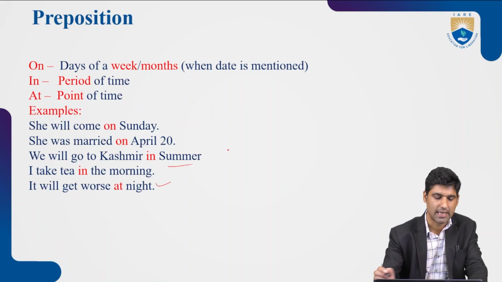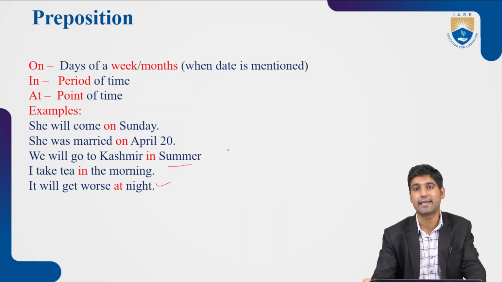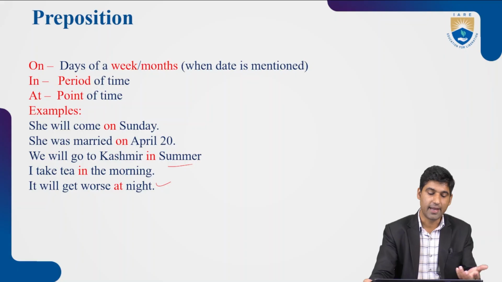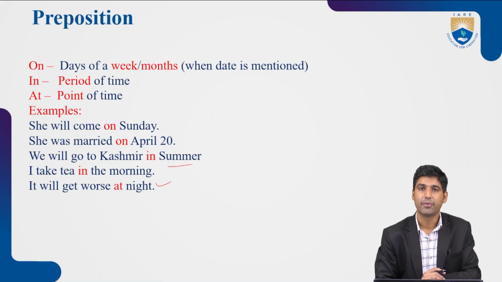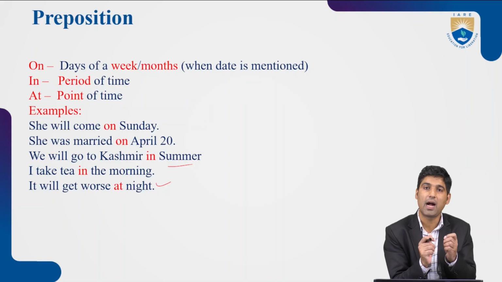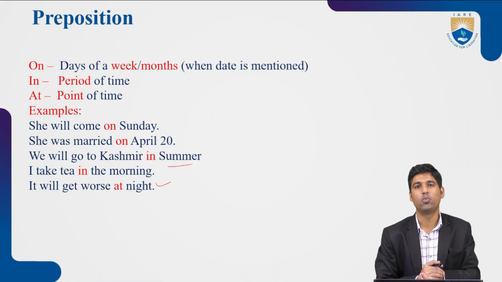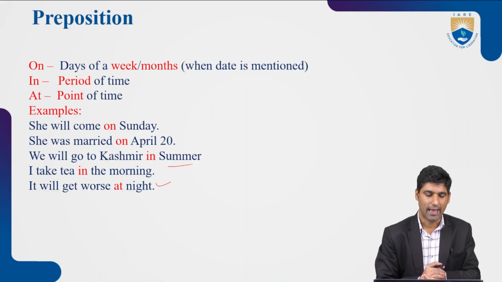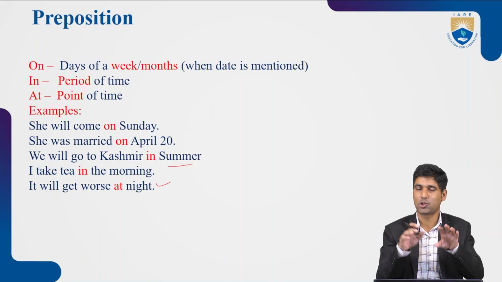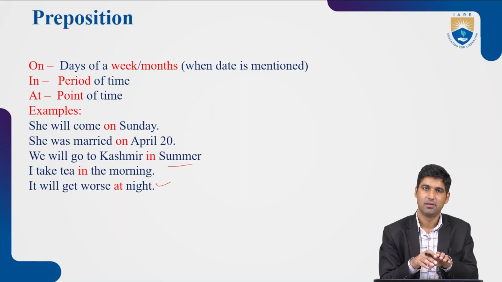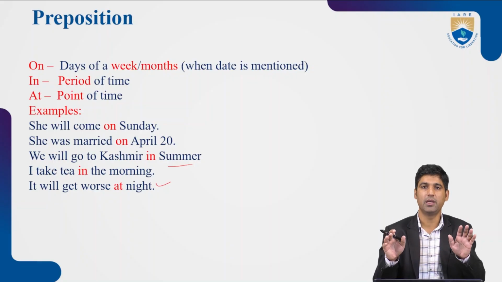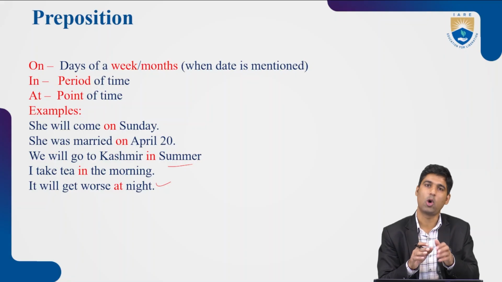Let's talk about this example. It will get worse at night. Night. Sir, again, night. Night seems a period of time, because night is not only 1 hour, 1 minute. So it has a period. But there is one thing with the night, as all the hustle and bustle stops at night. Normally or usually, all the work stops at night.